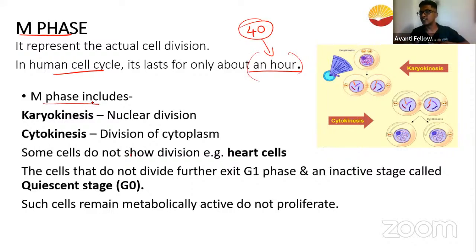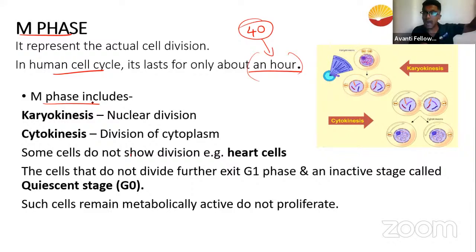All this time, what we studied is G1, S, G2 phase. All these phases are preparatory phases. That's why we put them together as interphase, and that's why we call it the resting phase. If you observe through the microscope, you don't really see things physically changing.